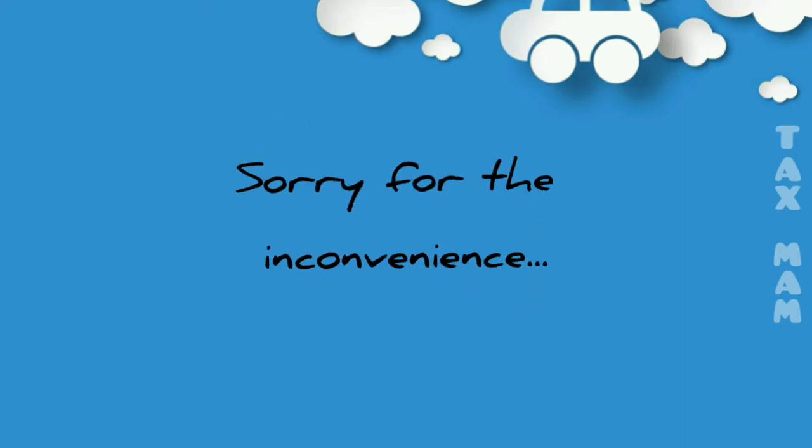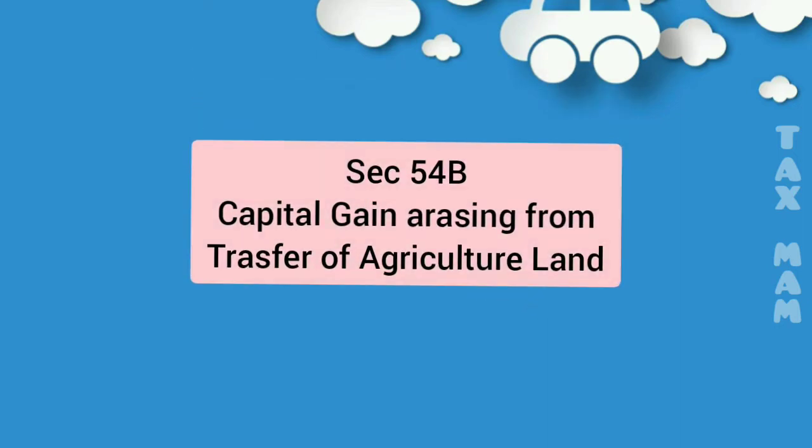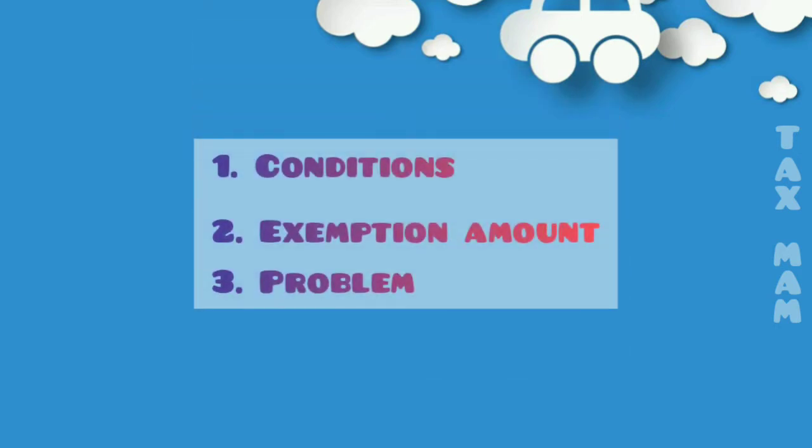So today we are focusing on the exemption under section 54B, which is under the head income from capital gains. From this video we are going to see what the conditions are and how much amount is allowed as an exemption, and we are going to see one problem.